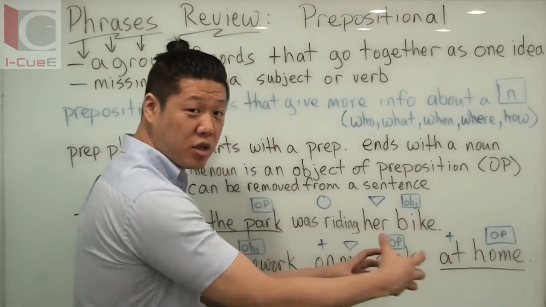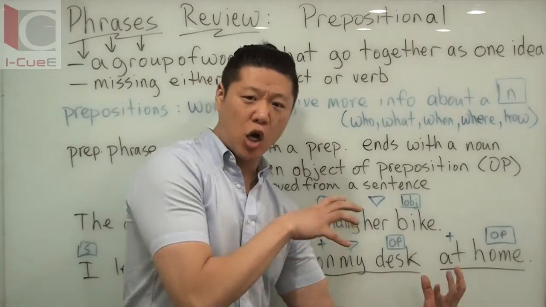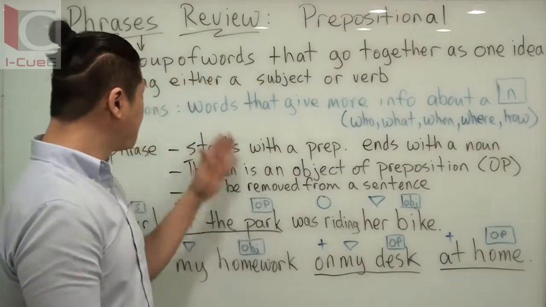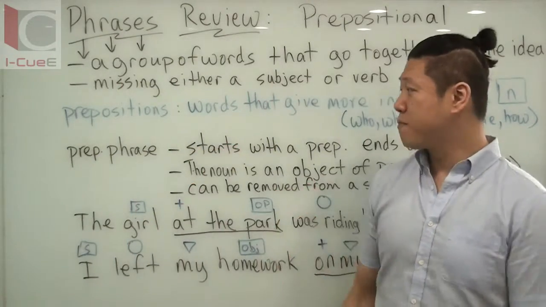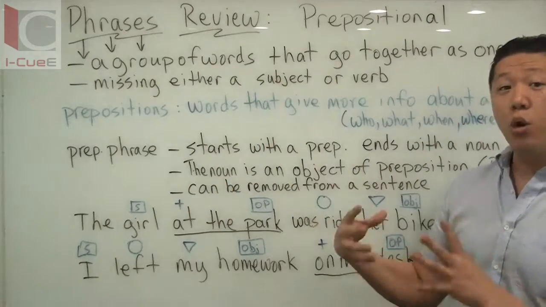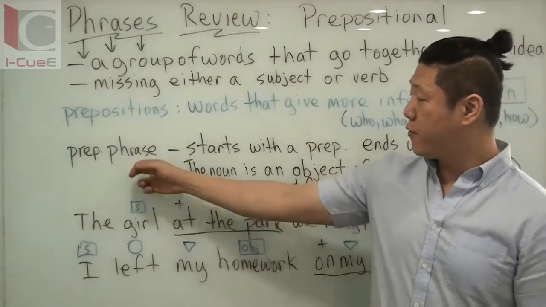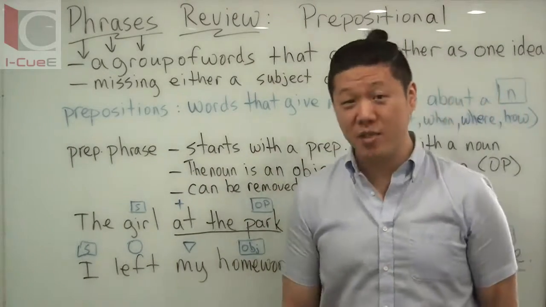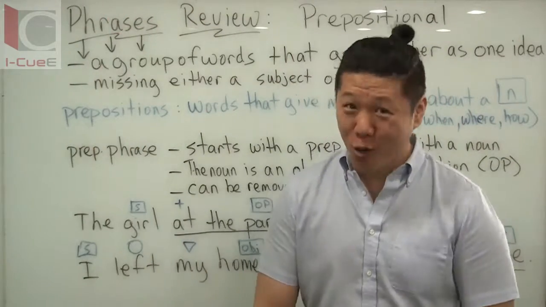You can take one out, you can take both out, but you don't need to have these go together to make the sentence make sense. Okay? So again, phrases, groups of words that go together, one idea. Prepositions, words that give you more information, answering questions like who, what, when, where, and how. Prepositional phrases begin with a preposition, end with a noun, which is called the object of preposition. You can take out the prepositional phrases, and they still work.